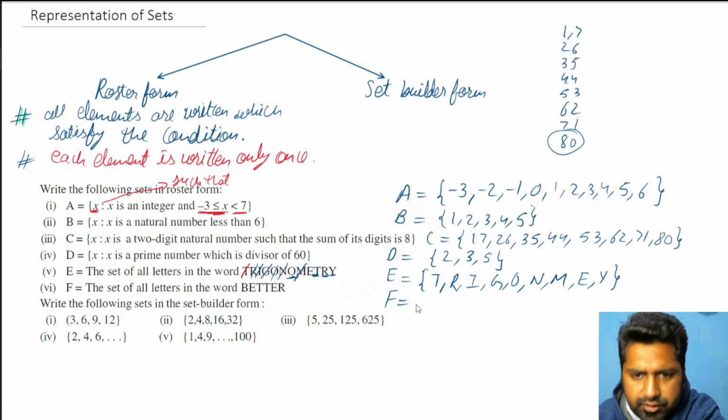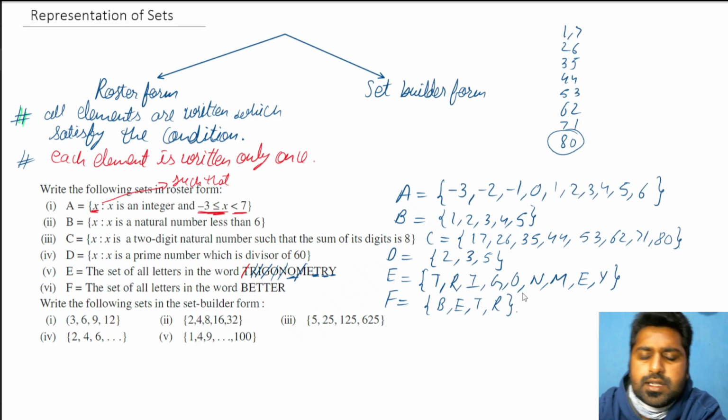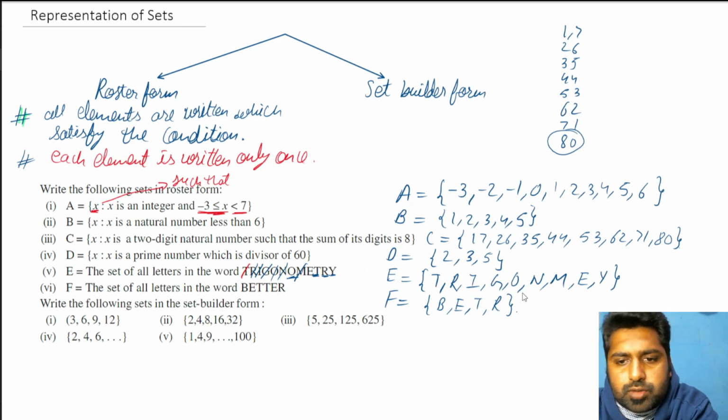No matter how many times it is repeated, we'll write it only once. Same thing in F also. The set of all letters in the word better. So all the letters, starting with B, E. Now T is being repeated, so I'll write T only one time. E is already covered, so will not write it again. And then R. That's it. That's your roster form. So now you know that an element can be written only once inside a roster form.